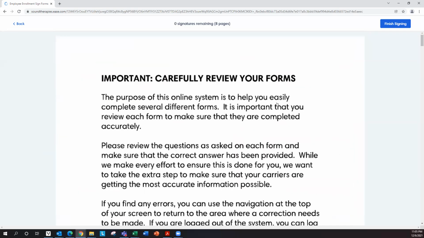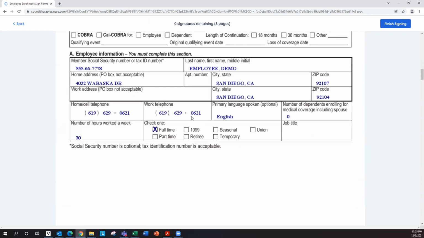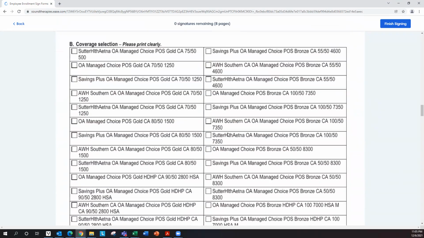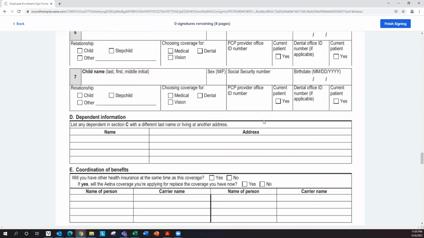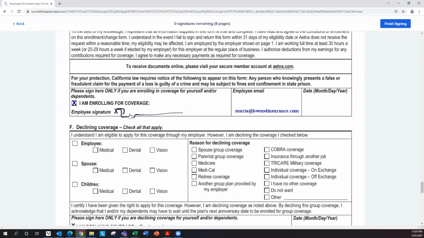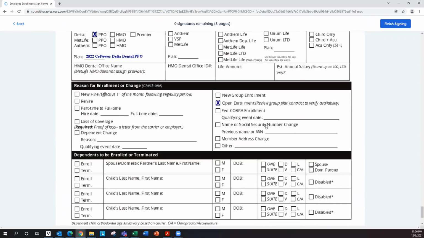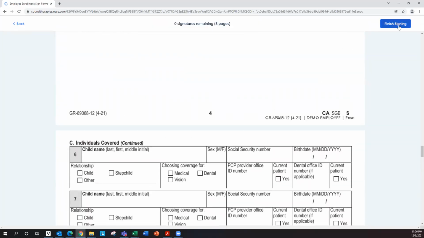You can carefully review your forms at your own leisure, or you can review it right now, making sure that you have all the information here. This is the plan that I chose. Information, and most importantly would be the signature. Then I can finish signing.